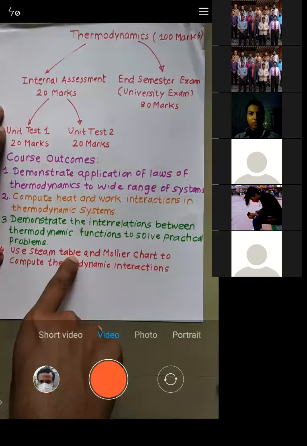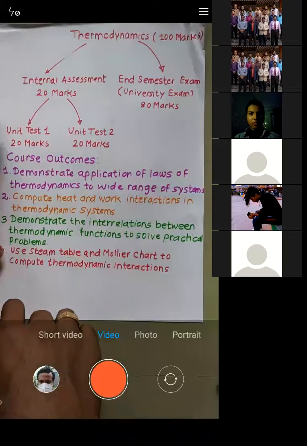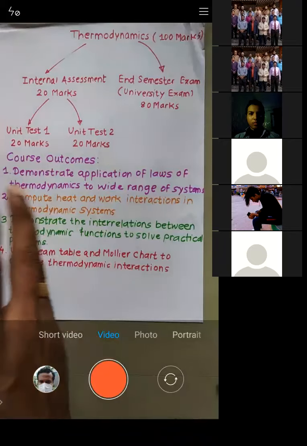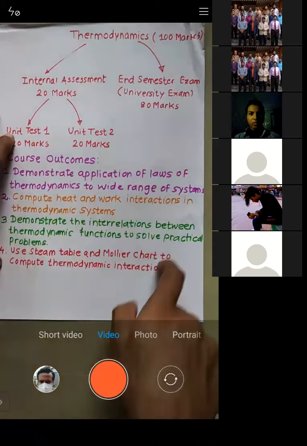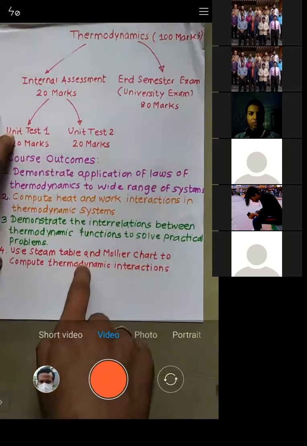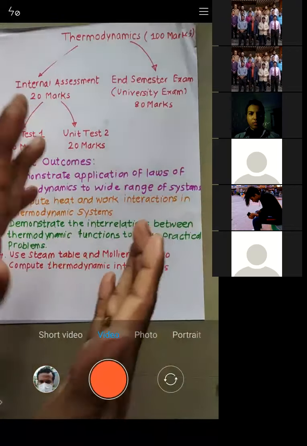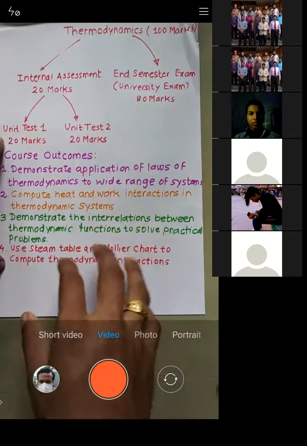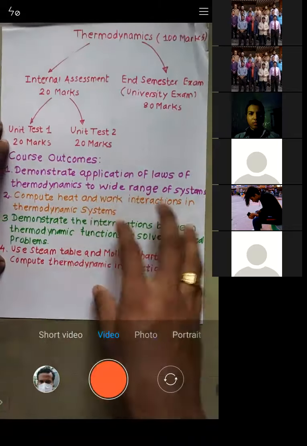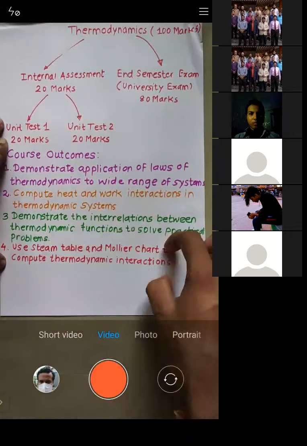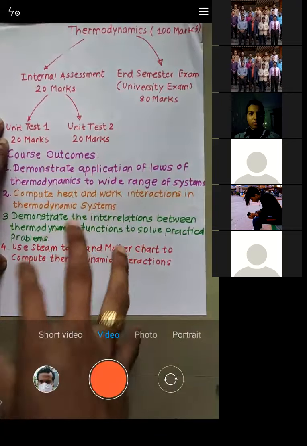The steam table talks about the properties of steam, so it will give you everything regarding steam. We will go into the detail in the 4th chapter, as this is related to it. Similarly, we have the Mollier chart, also known as the HS diagram, the enthalpy-entropy diagram. I will go into detail in the 4th chapter, not now. The brief idea is that you should be able to use the steam table.